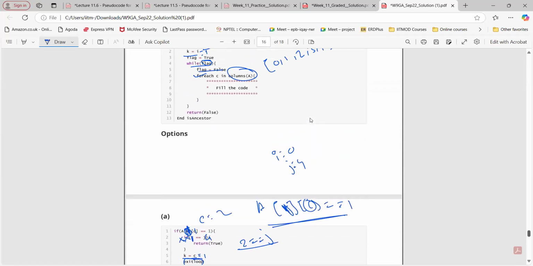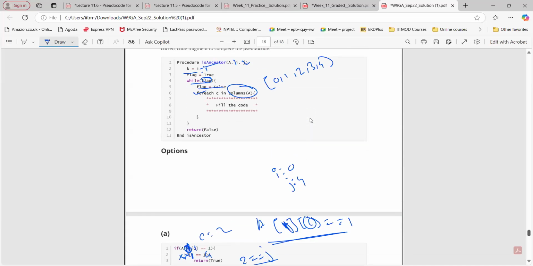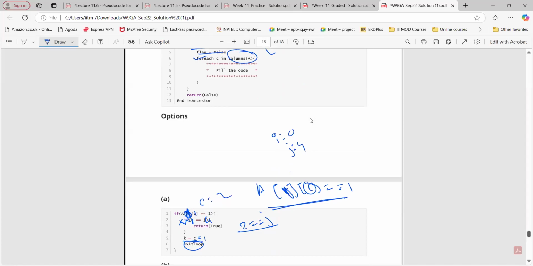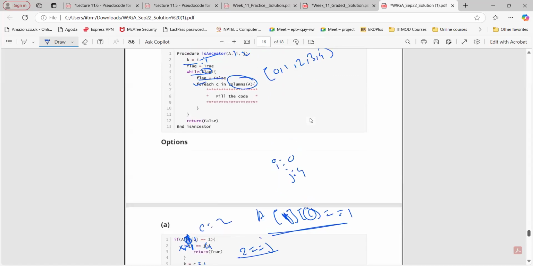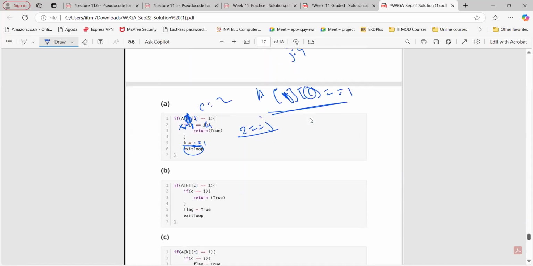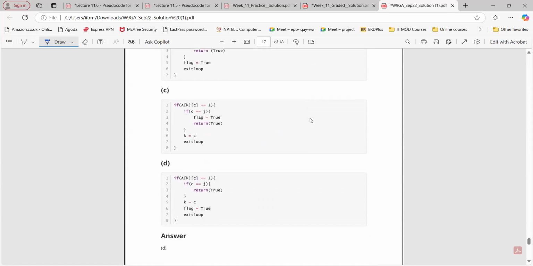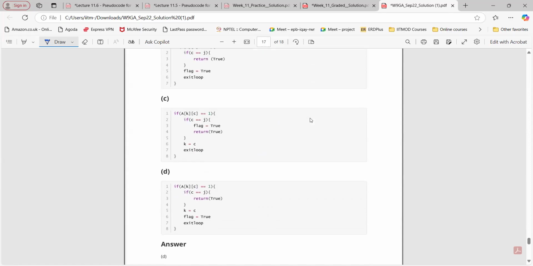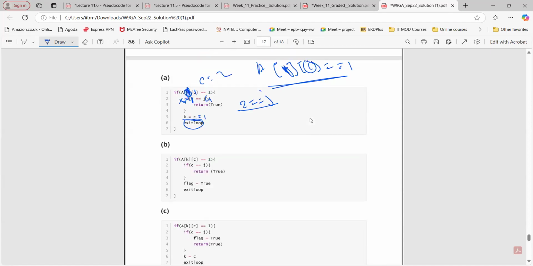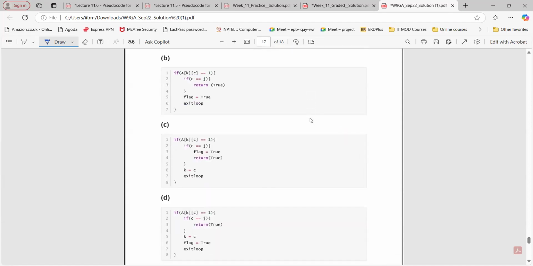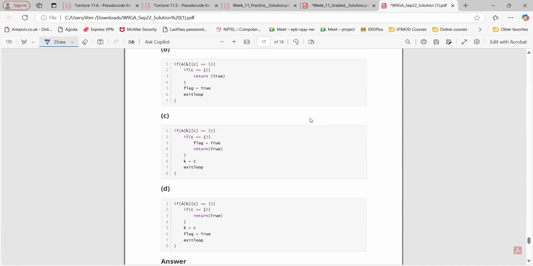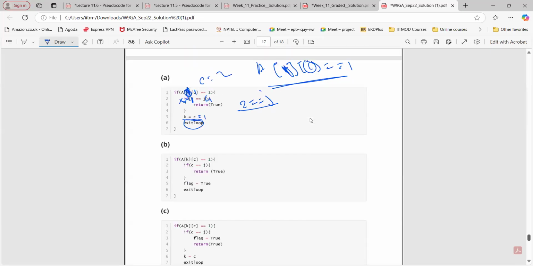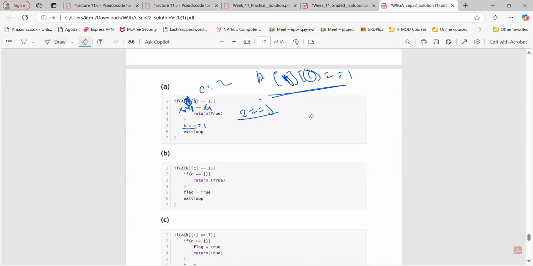So the value of K is what here? True. We are going to exit the loop. This is true, but okay. So here we are setting flag to true and then we are exiting. And here in option number A.